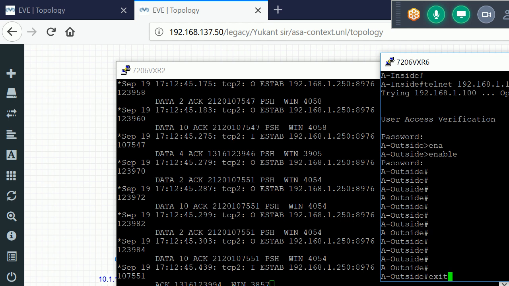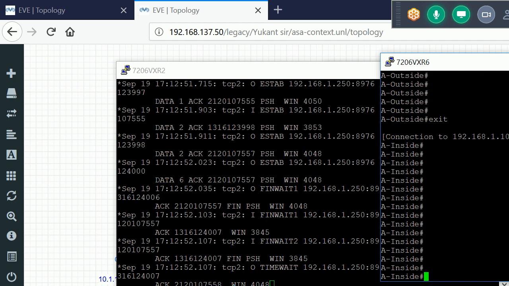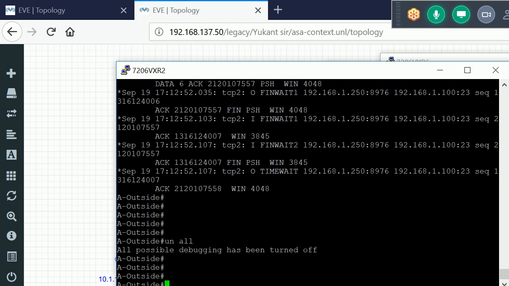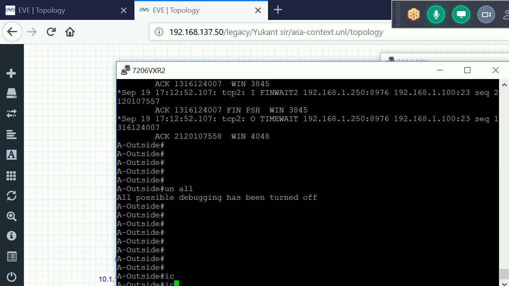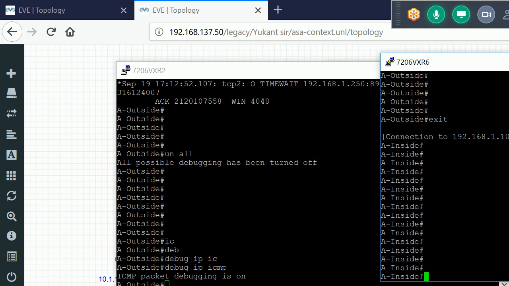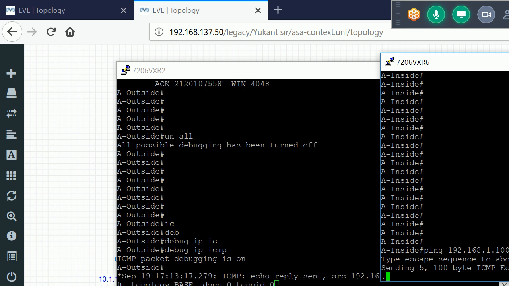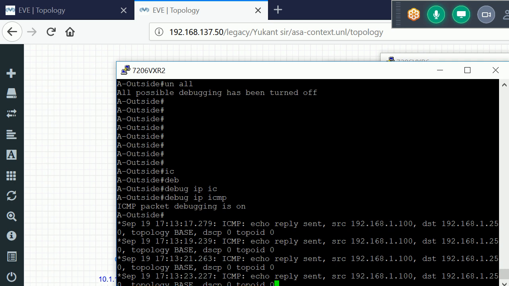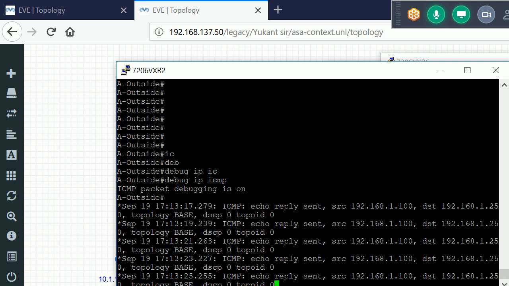Okay, let me exit from here and let me disable the debugging for TCP traffic, and let me enable the debugging for ICMP, debug ip icmp packets. Now I initiate the ping from inside, ping to 192.168.1.100. Okay, the ping is not working, but it is getting the packets. And now see, what is the source? Source is 192.168.1.100. Not this one.